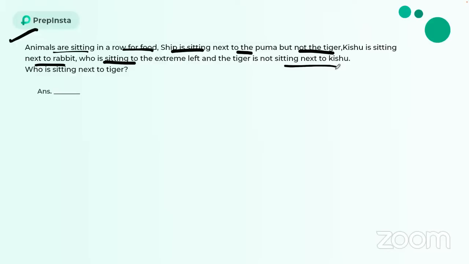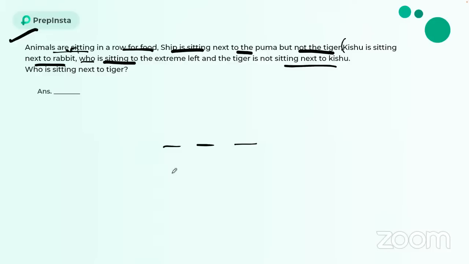Cool. Let's see, guys. So I will look for a clue which will give me the exact position of a person. So if you see this, Kishnu is sitting next to rabbit, who is sitting to the extreme left. This who stands for rabbit, guys, because there is a comma over here. So rabbit is sitting to the extreme left end. Suppose I don't know how many people are there.